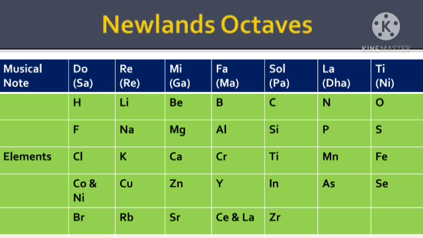So here we see cobalt and nickel placed in a single box, while Ce and La are also kept in a single box. But we already know that a single element is placed in a single box, and that was the limitation seen in Newlands' classification of elements, that is, Newlands' law of octaves.